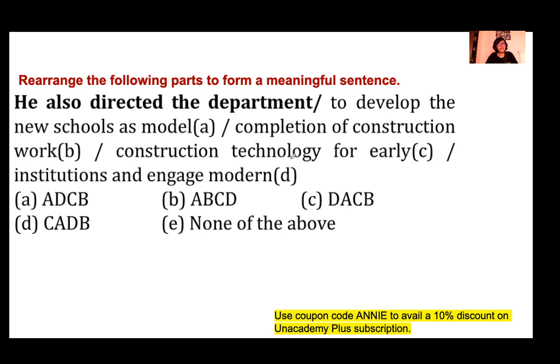Option A. Okay, A, D, C, B. He also directed the department to do what? To develop. So after this you have to use "to" plus the first form of the verb, because he is directing the government to do something. He also directed the government to develop the new schools as model. So your sentence should start with A, which means these other two are wrong. To develop the new schools as model what? As model institutions, and engage modern.